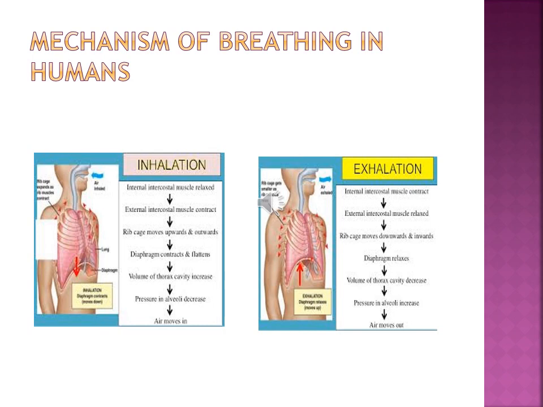It means the downward and inward movement of the ribs and the upward movement of the diaphragm decrease the space in the chest cavity, and the cavity becomes smaller and the air rushes out of the lungs. The lungs get emptied and contract. You can see this in both pictures.